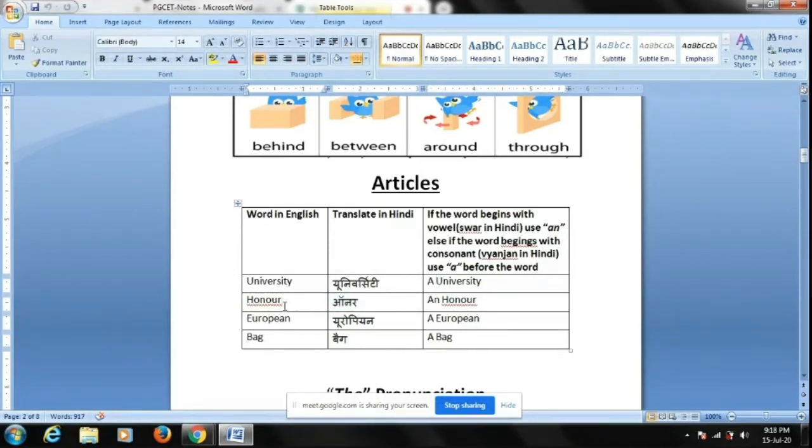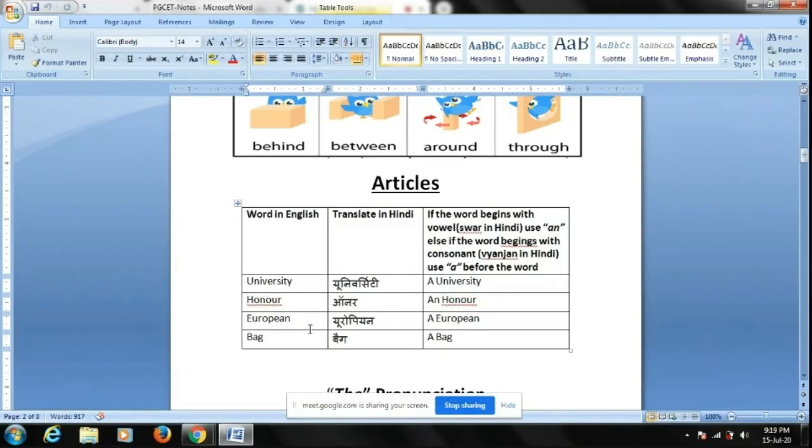Honor. What you have to do is write the word in Hindi. After you write the word in Hindi, check whether it starts with swar or vyanjan. If it starts with swar, you have to say "an". If it starts with vyanjan, you have to say "a". This is a trick that you have to remember.